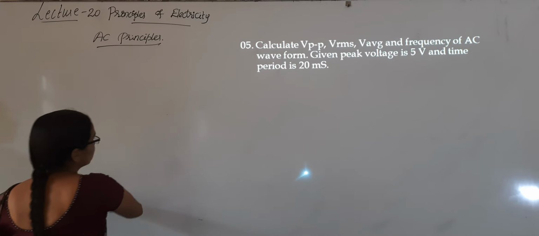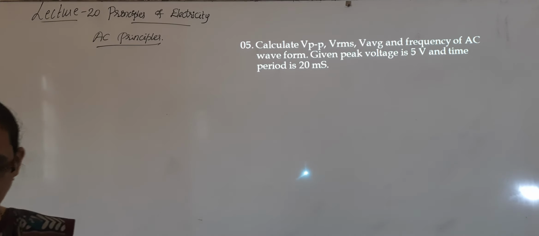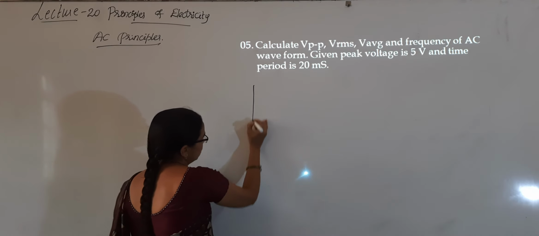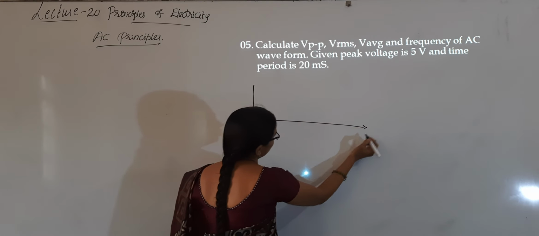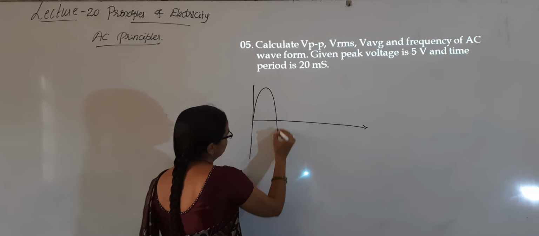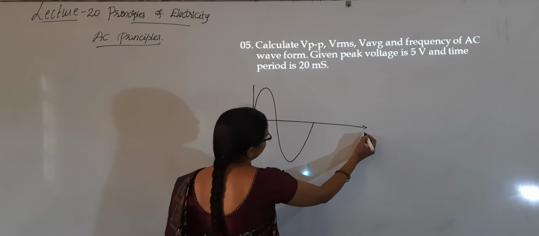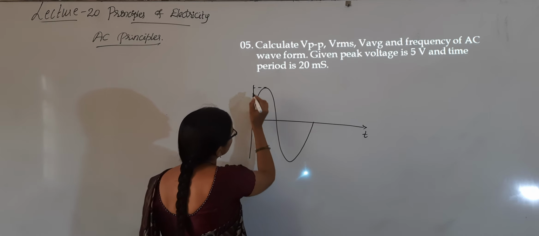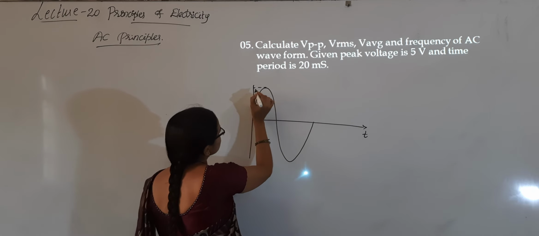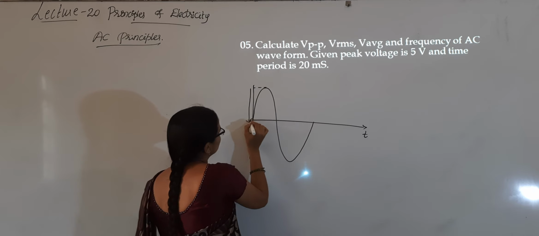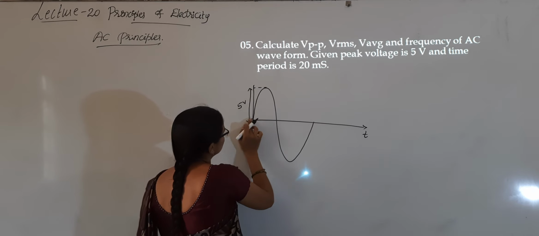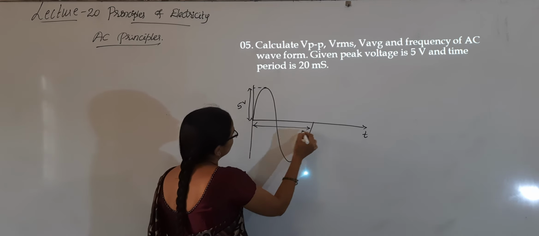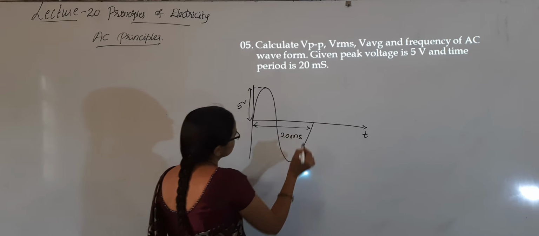The waveform is missing here, I will only draw the waveform. Write down the waveform. Peak voltage is given, that is 5 volt, and time period is given, that is 20 milliseconds.